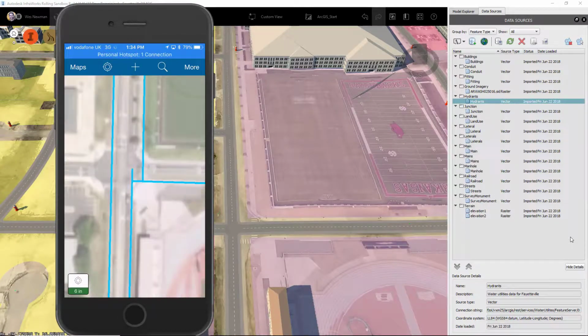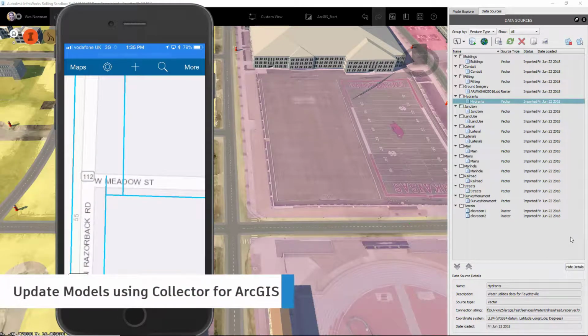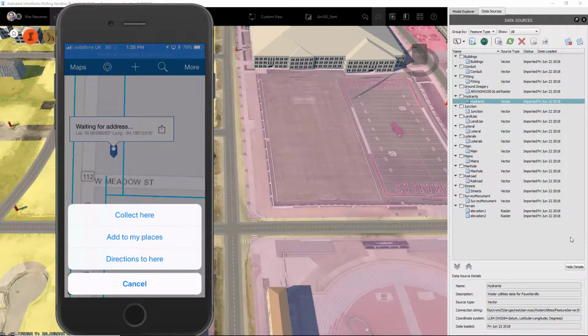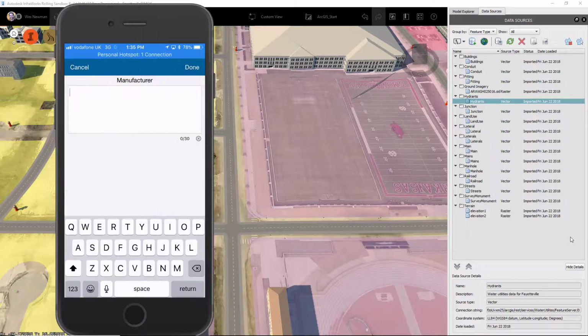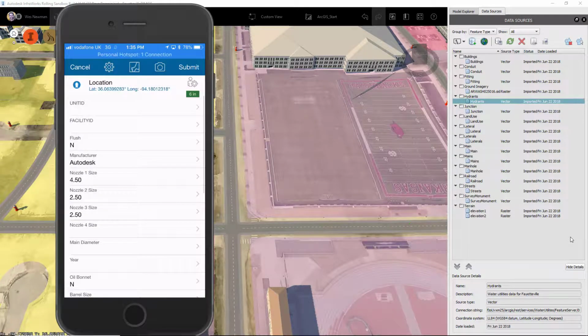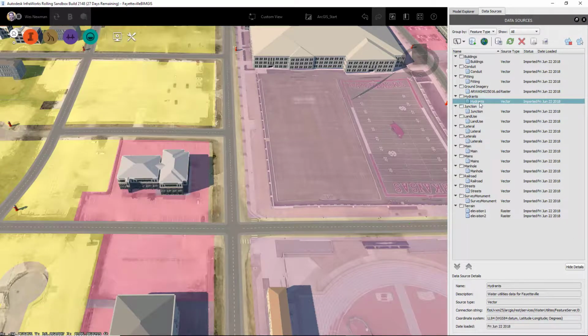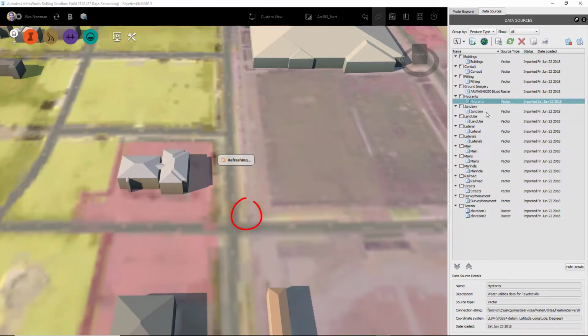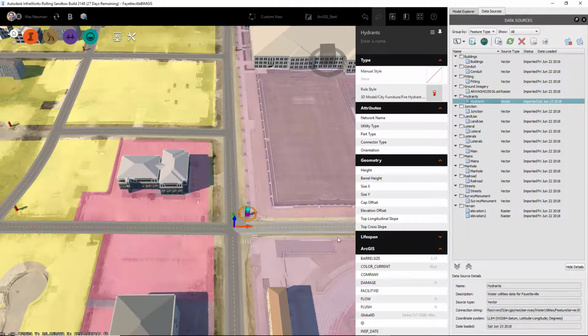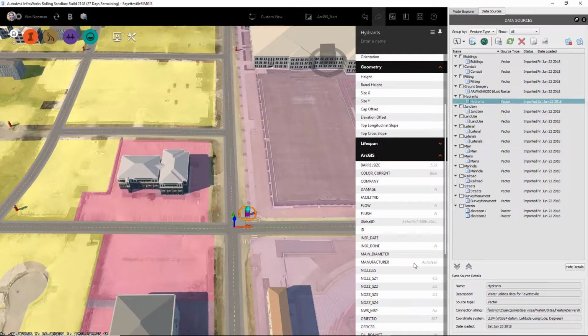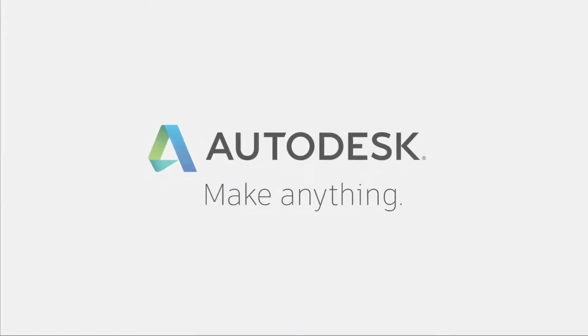The connection from Infraworks to ArcGIS is also live and refreshable. That means we can use field applications like ArcGIS Collector to collect additional assets. Once ArcGIS is updated, the Infraworks model can be refreshed and the new assets will be added to the model. Utilizing ArcGIS to improve your project context will lead to better designs.